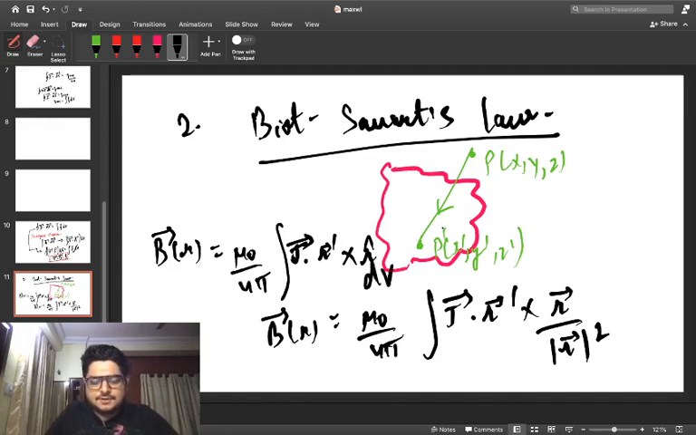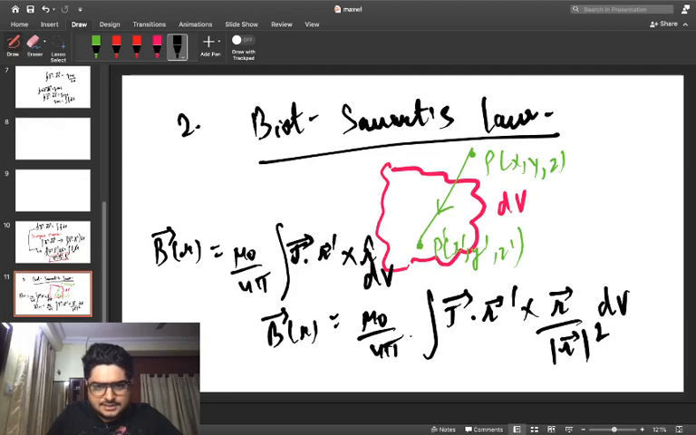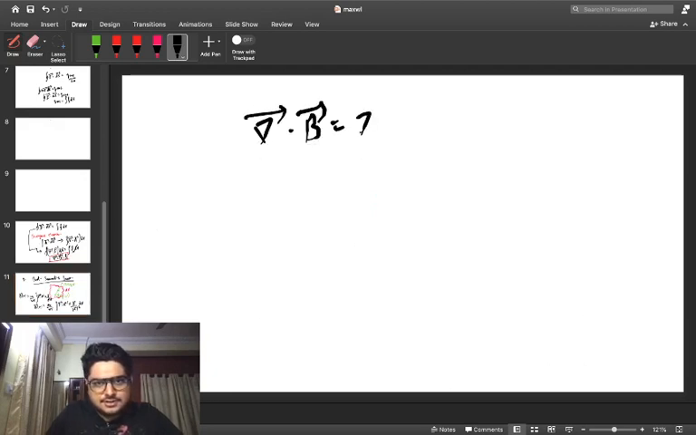So let us say the volume of this surface which is being bound, which is depicted in pink, has infinitesimal volume, its elementary volume is mentioned as dv. So I would be writing it down over here as dv. We just have to solve it and find it out. What we have to do is use del dot b, the divergence of this expression.